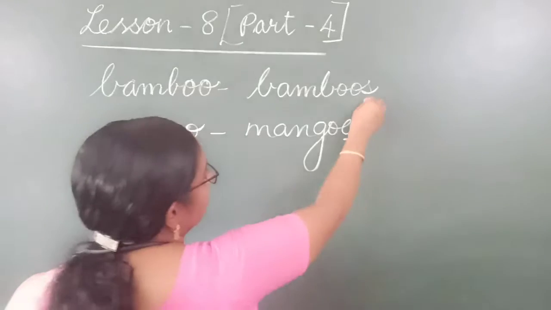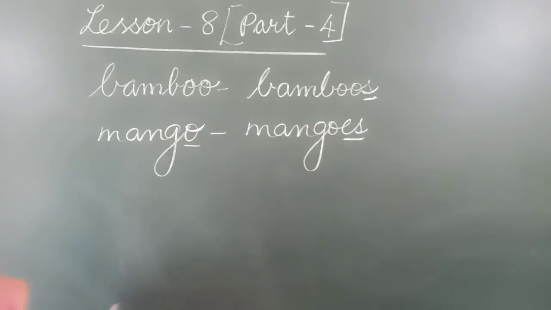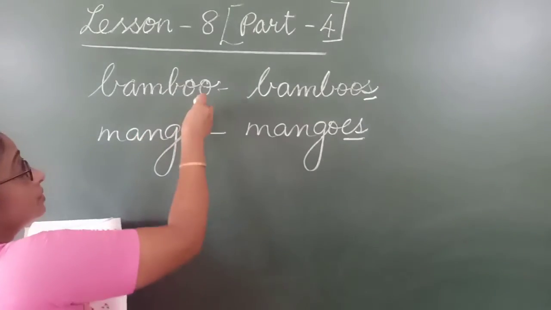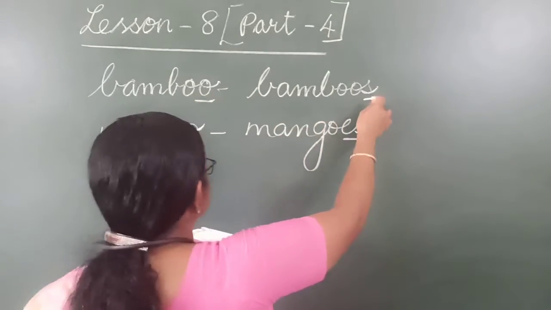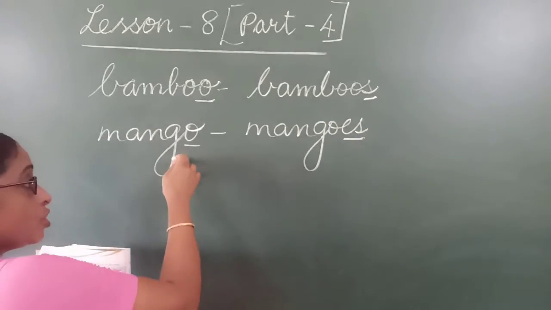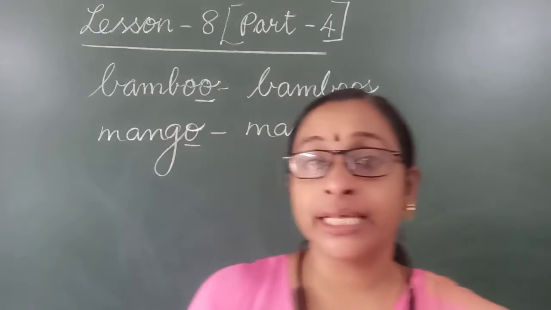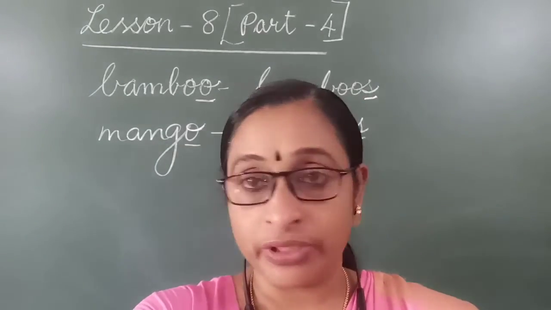Mango, mangoes. But here only S. You understood, children? Here also O, but here we are adding S. Here also O, but we are adding ES. So, some words are there where we have to add ES.